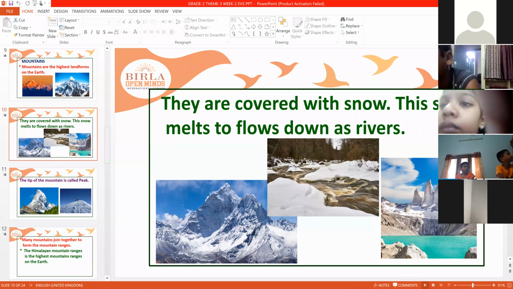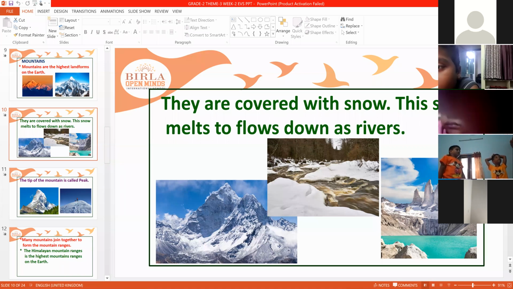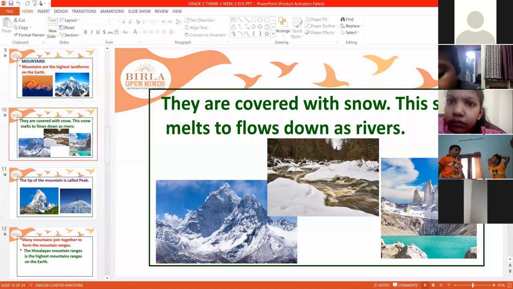Any doubts? Yes, ma'am. In the desert, the atmosphere will not be there. Atmosphere will be on the mountains, but a very cool atmosphere. Minus degrees, not even 0 degrees. Yes, due to this cool atmosphere, there will be formation of snow. Snow will form there. And sometimes this snow melts during summer season and flows as rivers. Is it okay? Thank you, ma'am.